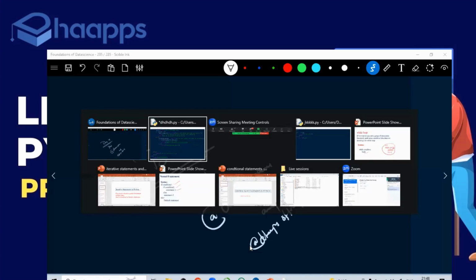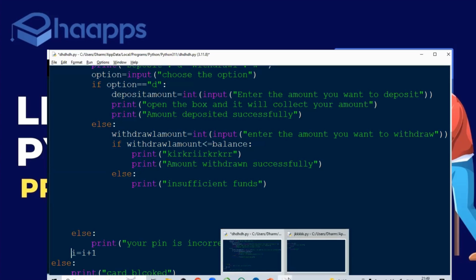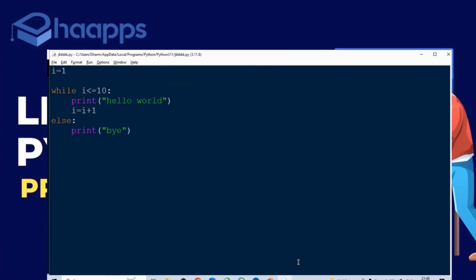It's clear, everyone? I hope the majority of you are able to understand this example, how the while loop is executing. Very clear. Please confirm, guys. While loop execution purely depends on the condition. If the condition is correct, the while loop execution will be correct. I am giving this condition. Why this I is equal to I plus 1? Because that loop has to stop.